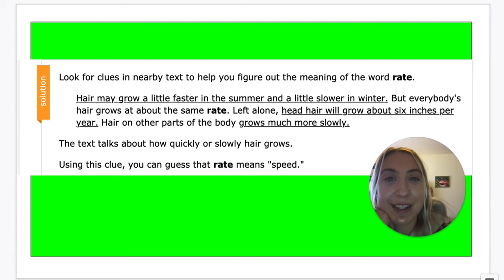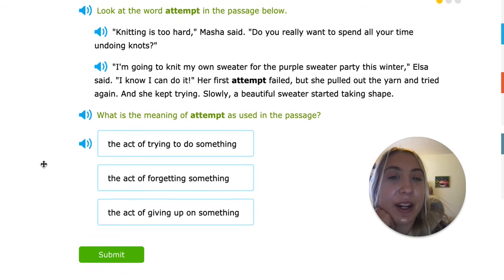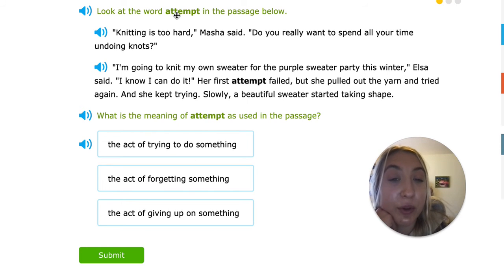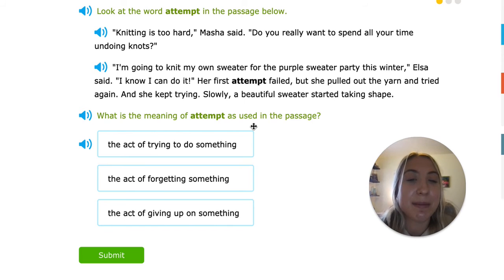So let's do some more examples together. All right, so first we're looking at the bolded word attempt in the passage below. Knitting is too hard, Masha said. Do you really want to spend all your time undoing knots? I'm going to knit my own sweater for the purple sweater party this winter, Elsa said. I know I can do it. Her first attempt failed, but she pulled out the yarn and tried again, and she kept trying. Slowly, a beautiful sweater started taking shape. What is the meaning of attempt as used in this passage?